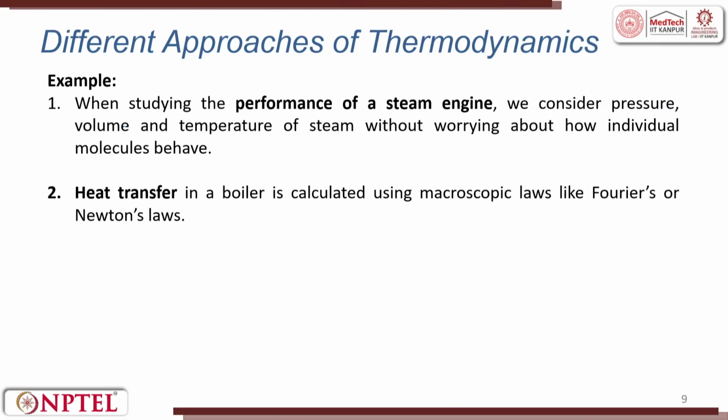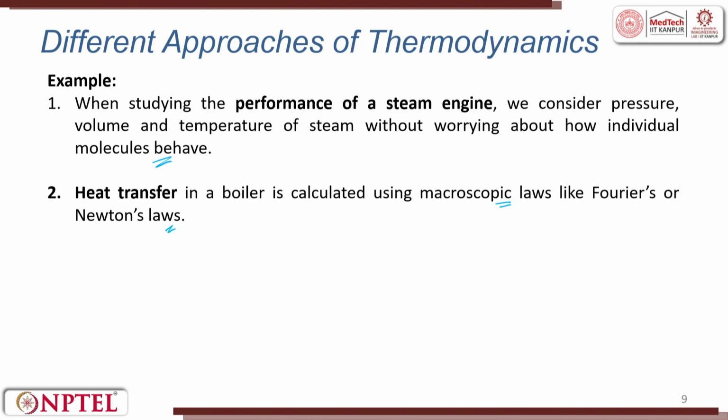So, you are trying to talk about the feasibility of the process, the efficiency of the process. When studying the performance of a steam engine, car, or rocket, we consider pressure, volume, temperature of steam without worrying about how individual molecules behave. I am sure now you will be able to understand. Heat transfer in a boiler is calculated using macroscopic laws like Fourier's and Newton's law. So, by doing so with the macroscopic approach, we always try to get the ballpark number.